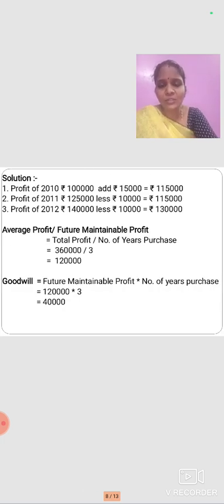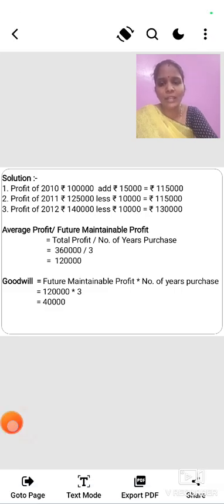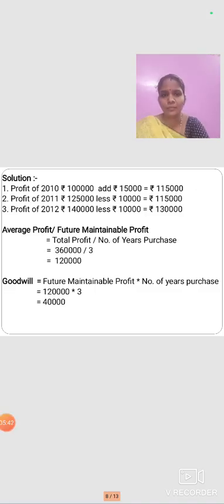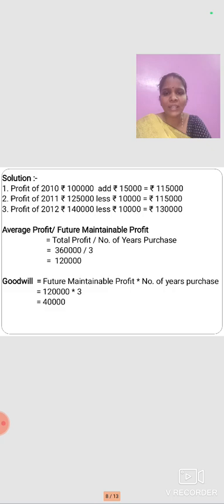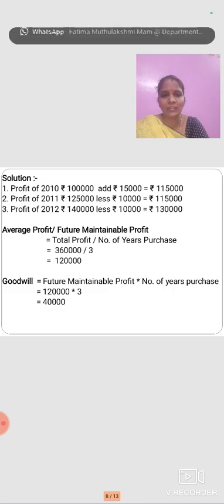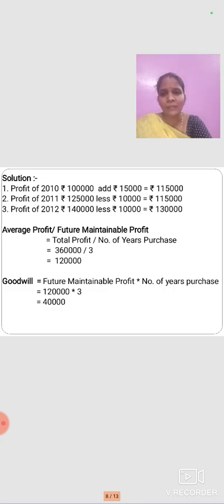In the first year, 2010, the profit is 1 lakh. We have already seen the calculation, we have to add 50,000. So in 2010 we will get 1 lakh 15. In 2011, 1 lakh 25,000 less 10,000 will get 1 lakh 15,000. In 2012, 1 lakh 40,000 less 10,000 will get 1 lakh 30,000.